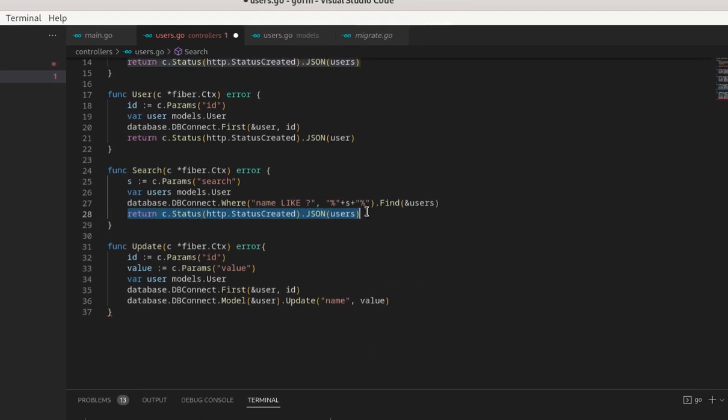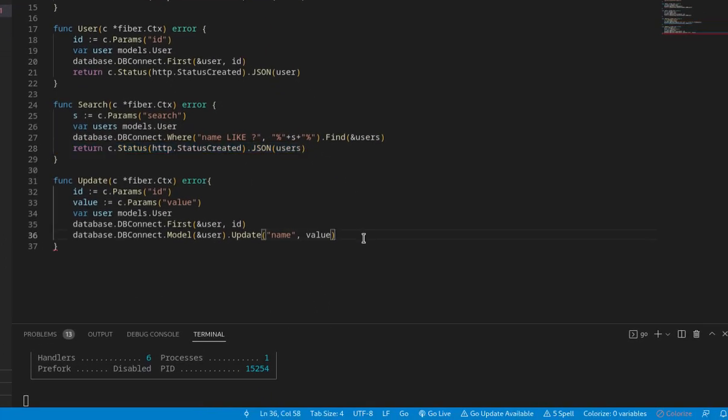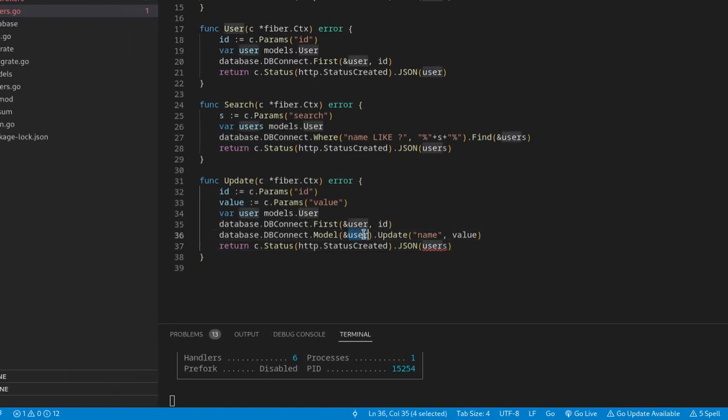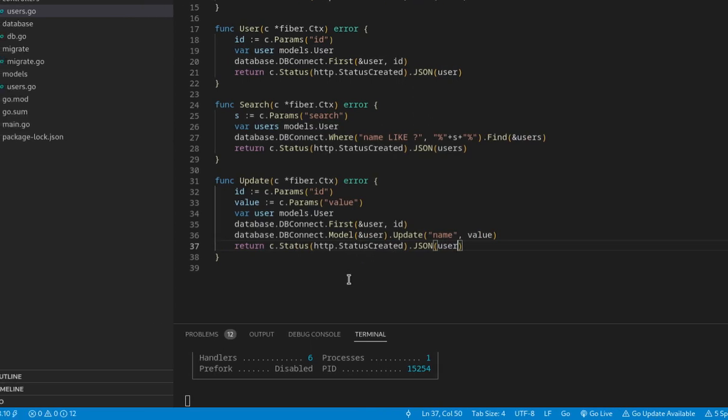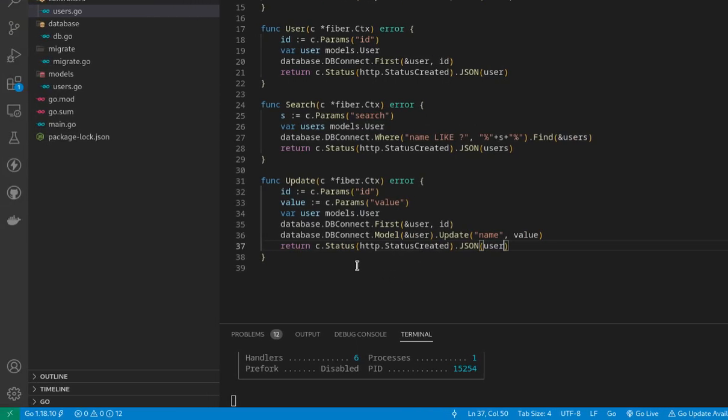Now what we need to do is just output the JSON data. Now this is done. This is the whole code for updating single columns from the records of our database.